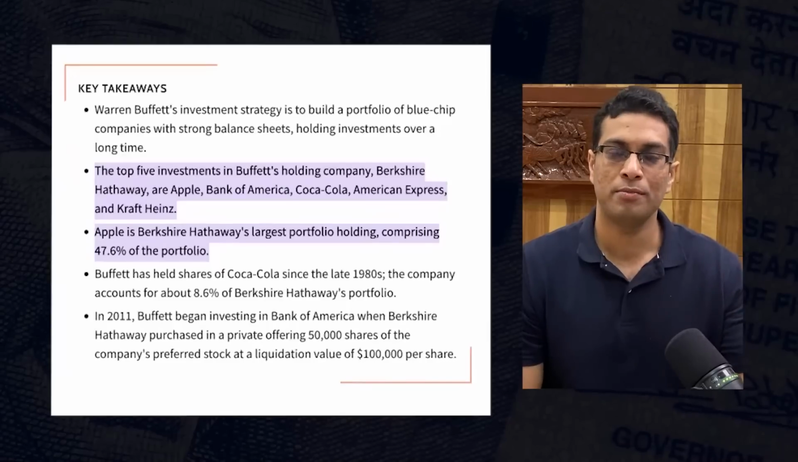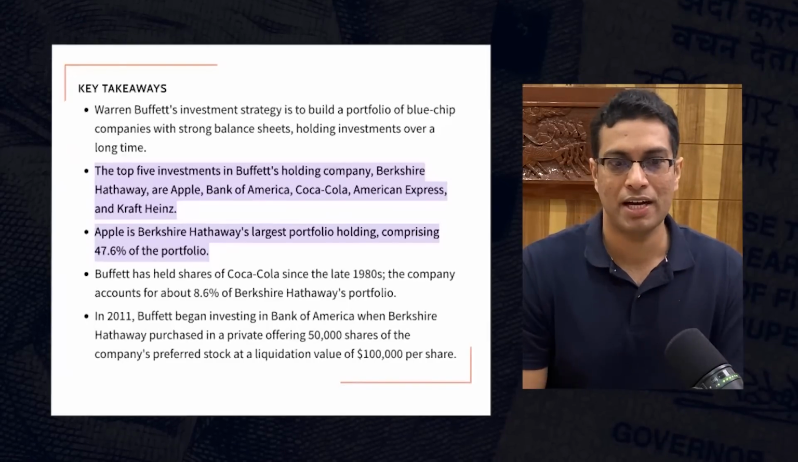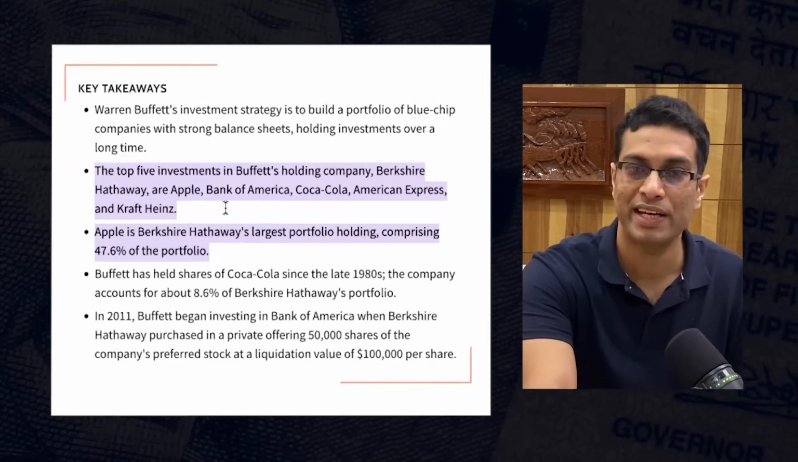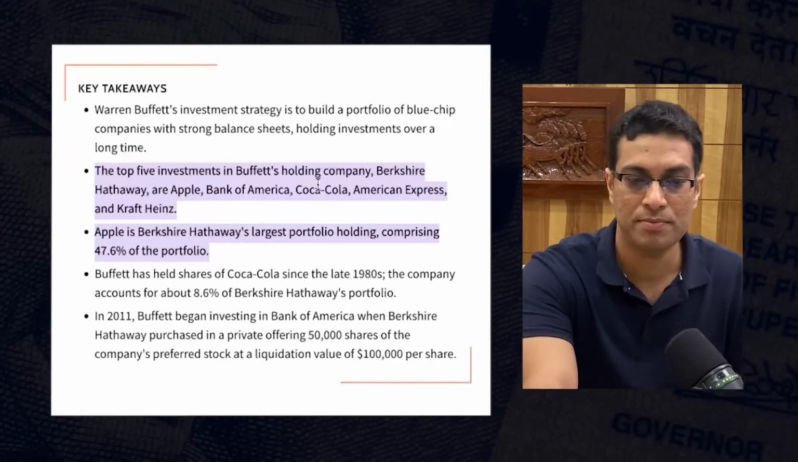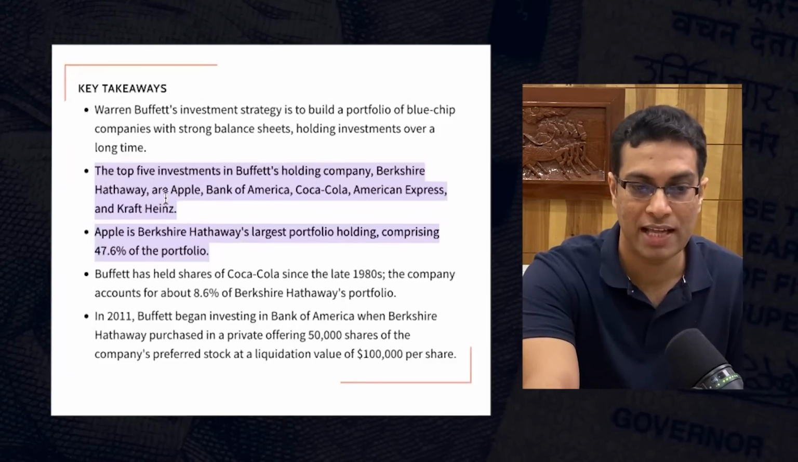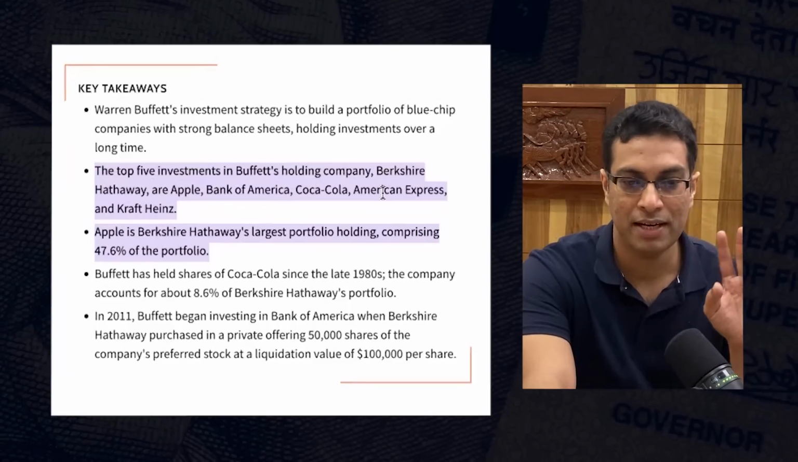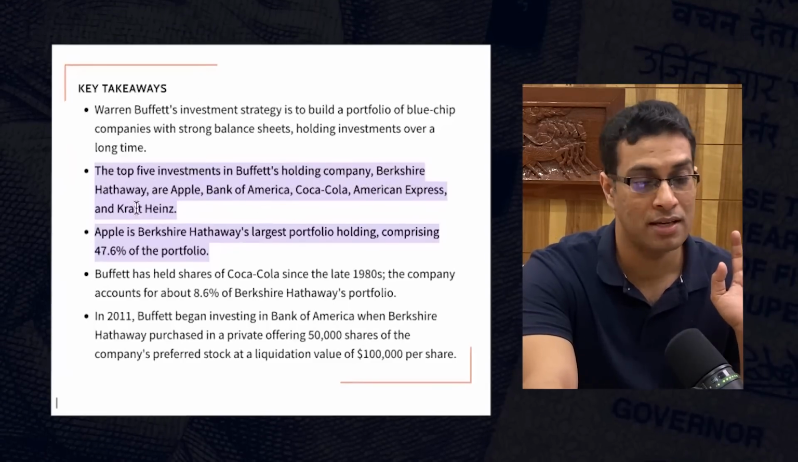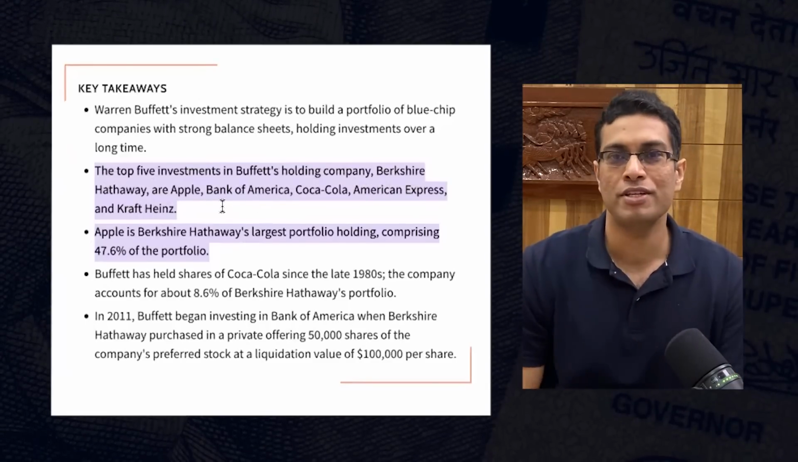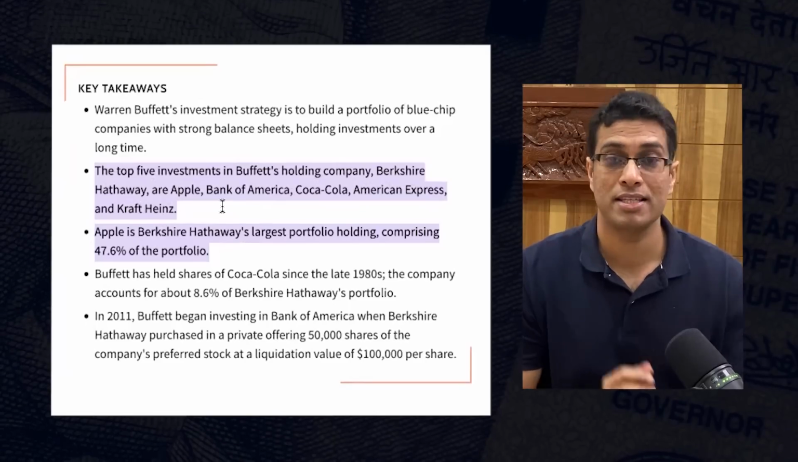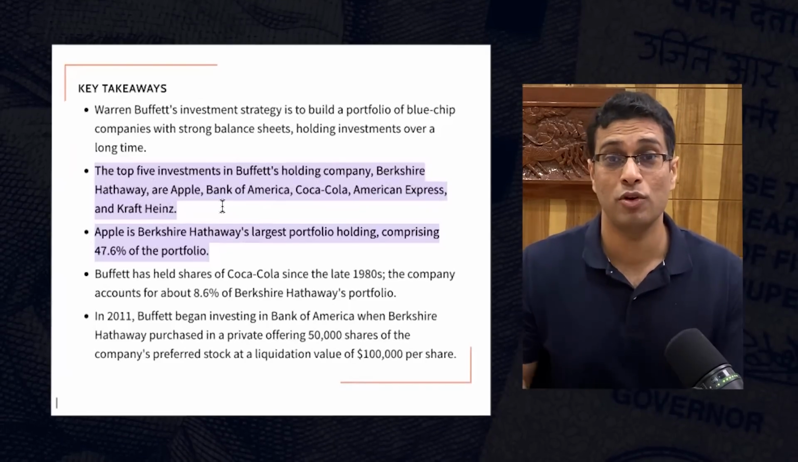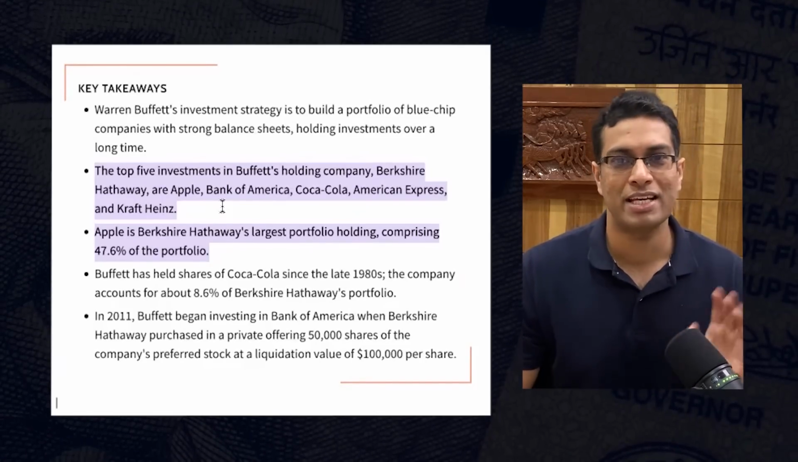So let me first and foremost do a very quick commentary on Mr. Warren Buffett's investment style. And these bullet points encapsulate his entire investment strategy. So in this highlighted part, if you quickly read through it, the top 5 investments in Buffett's holding company Berkshire Hathaway are Apple, Bank of America, Coca-Cola, American Express, Kraft Heinz. Out of 5, 4 of his companies are cash flow companies, except for Apple. All other 4 are cash flow companies. And Apple is the only tech stock that he holds.